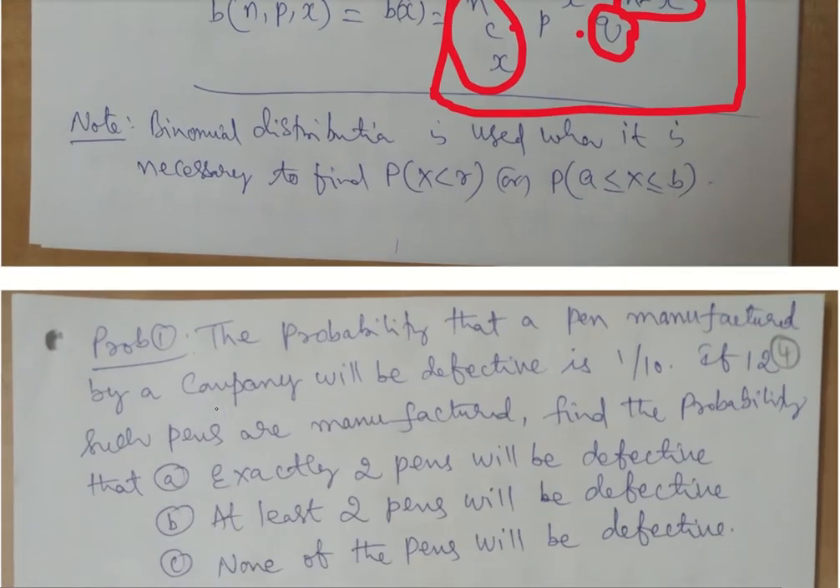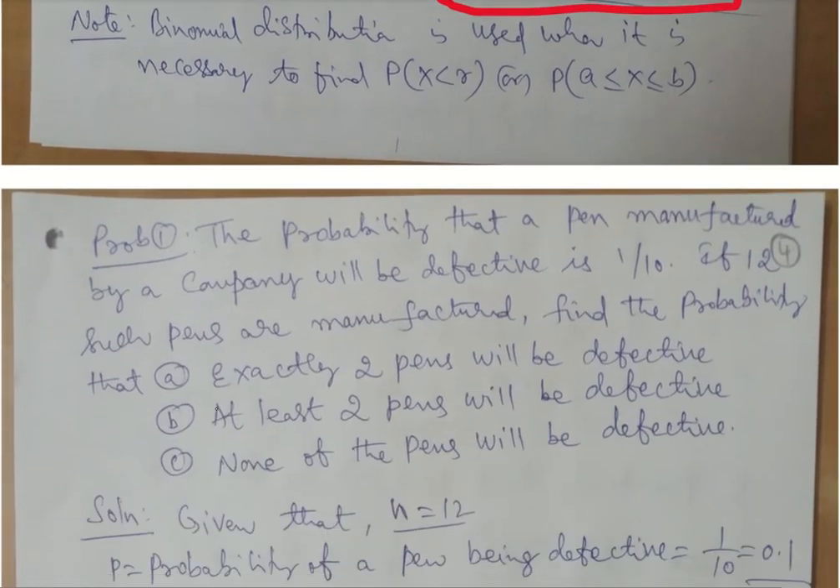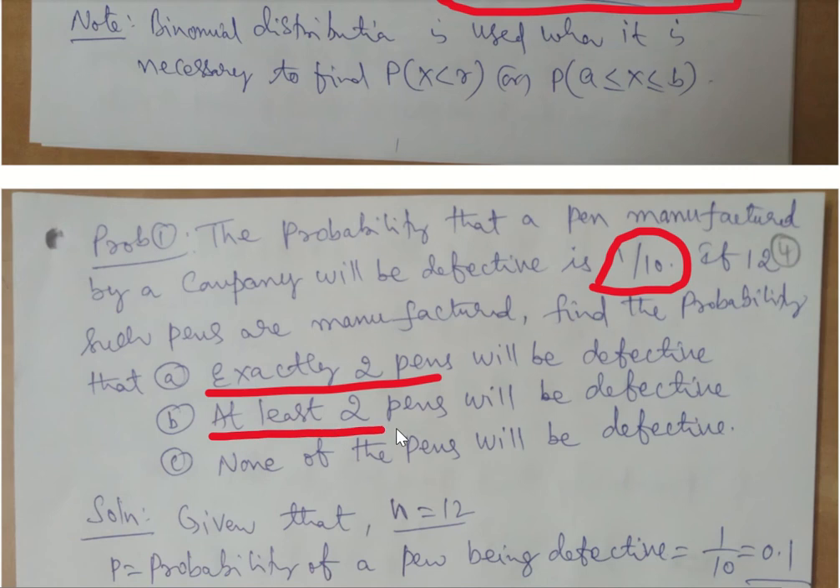Okay. Now let us take, with this introduction, some of the problems that deal with the binomial distribution. Last time, in a couple of examinations, we had this binomial problem being asked for 6 to 7 marks. So please understand the question as usual. What to do with the probability, you should be able to figure out. The first question: the probability that a pen manufactured by a company will be defective is 1 by 10. If 12 pens are manufactured, find the probability that exactly 2 pens will be defective, at least 2 pens will be defective, none of the pens will be defective.